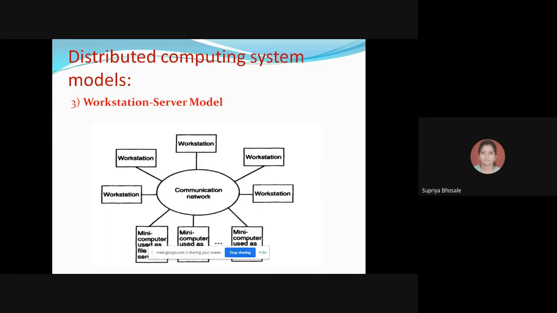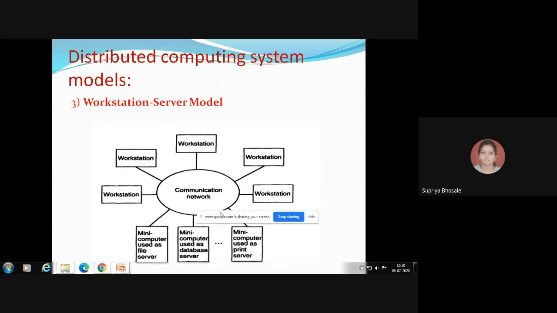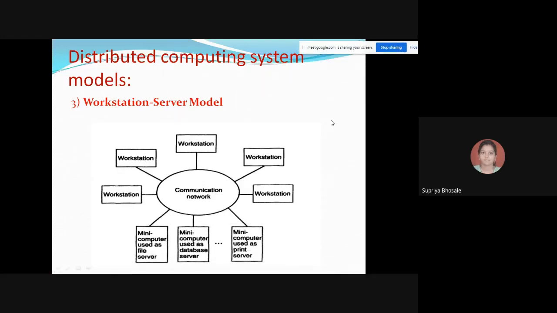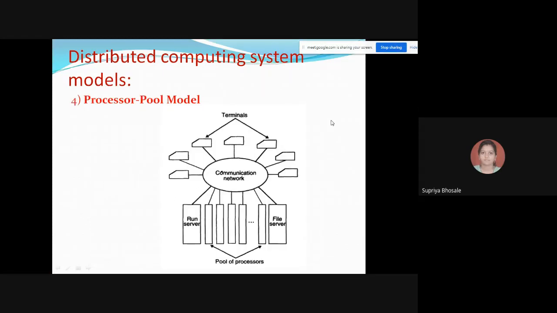Then the next model, the processor pool model, in which the pool of processors, how it is working, like the run server, your file server, etc., how they are working, that we have seen in the processor pool model.